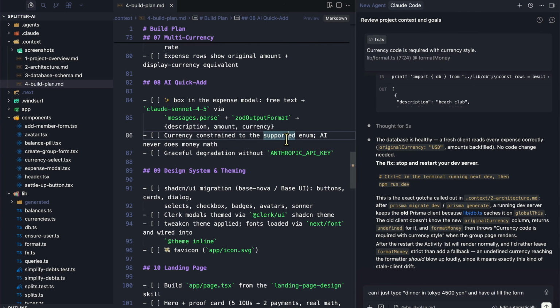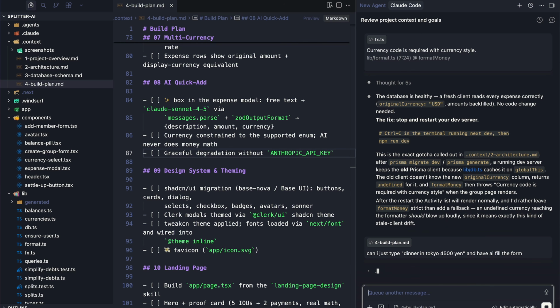So this is now going to look at this specific step, right? This is the box in the expense model, free text. Let's just use Claude Sonnet 4.5, message.parse. Currency constraint to supported enum. AI never does money math. It's very simple, right? It's just that we need AI to parse the text and so on. And graceful degradation without Anthropic API key. So if I don't have an API key, just tell me. So that's exactly what this will do.